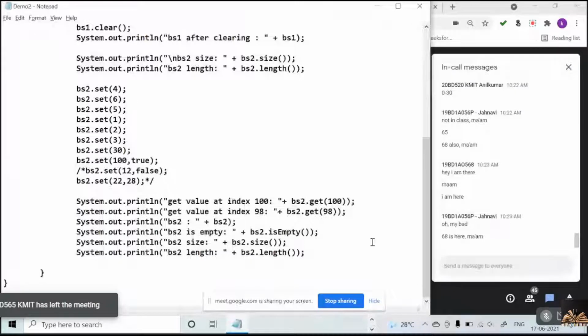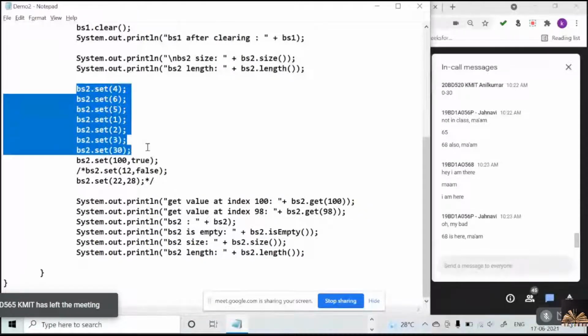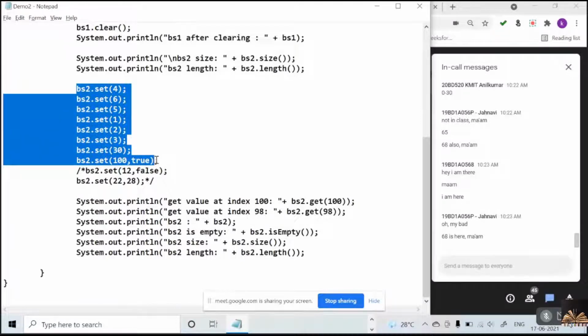Only 68 has to answer this question. I just set the bits from here to here. Now can you please tell me, what is at least the length of the bit set? I'll tell you the size later.